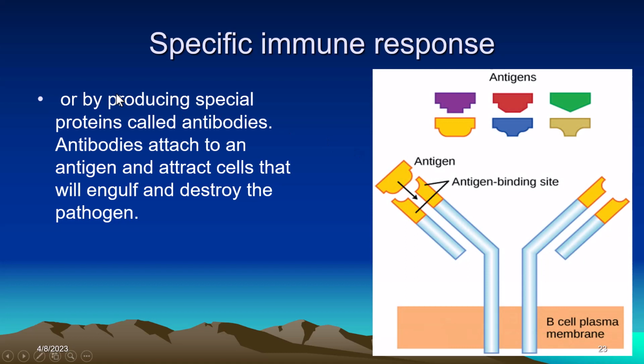So the specific immune response produces specific proteins called antibodies. These are discussed in detail in another separate lecture. They attach to an antigen so that cells will engulf and destroy the pathogen. So if this is the antigen, the antibody attaches to it and neutralizes it.